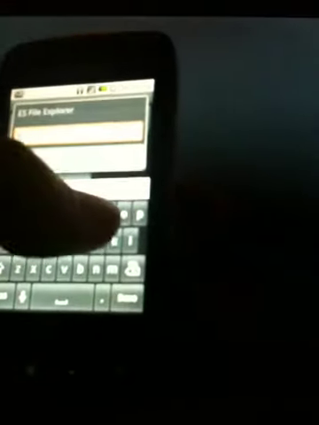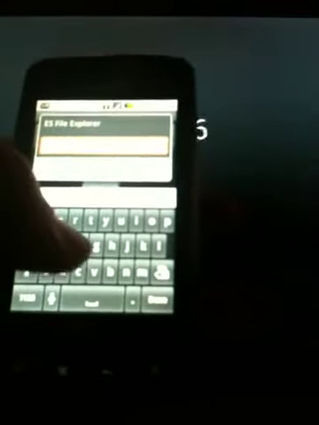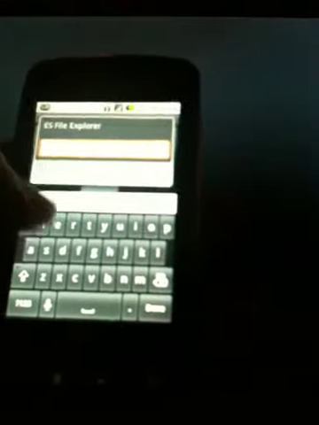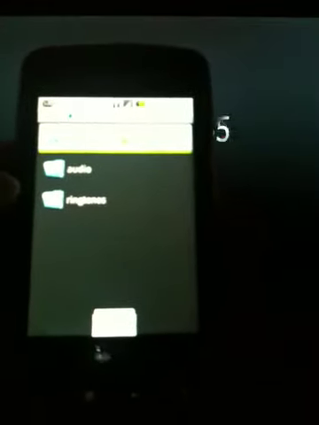Wait, that's not it. More. There it is, new folder. And the folder name should be ringtones. Ringtones. Make sure you type it correctly. And OK. Alright, so now I have ringtones on the phone.